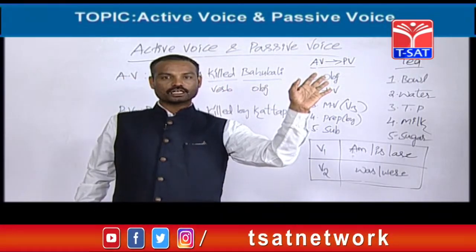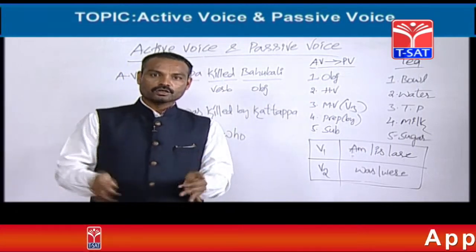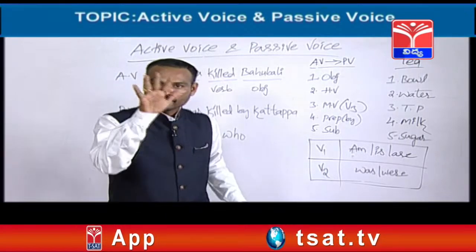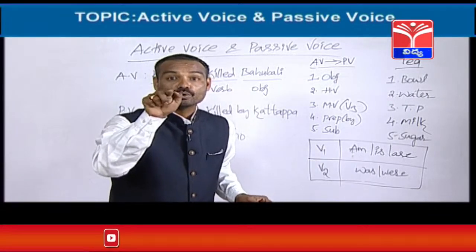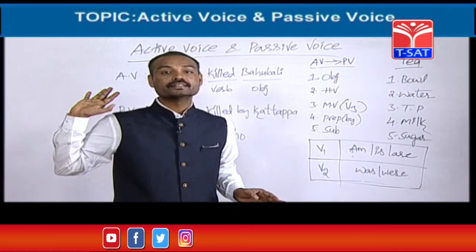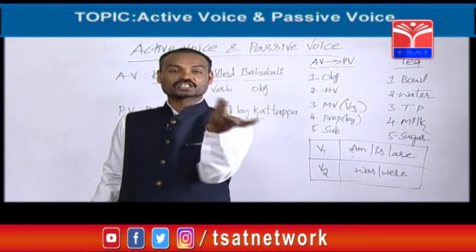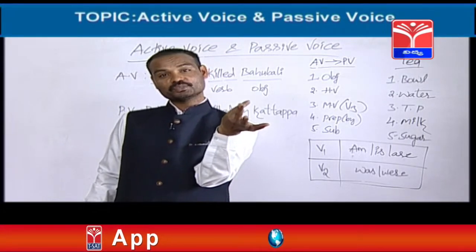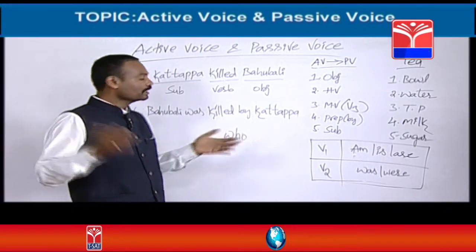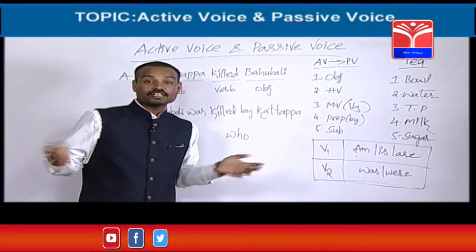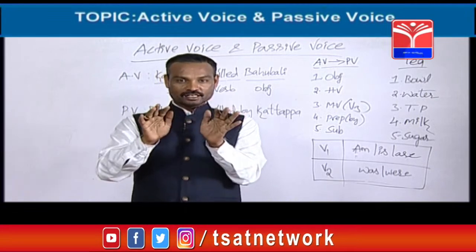Friends, once again I am going to tell you, whenever you would like to know whether the subject is available or not in the given active voice, for knowing the subject, you should meet the verb. After meeting the verb, you should ask a question with who killed. The coming answer is called subject. Here, who killed? Kattappa killed. So Kattappa is called subject. Fine, you came to know which is the subject. Come on, let's end the topic. See here, Kattappa should be written. That's fine. This is activized, this is passivized. See friends, how simple it is. Is it easy or not, like preparation of tea?